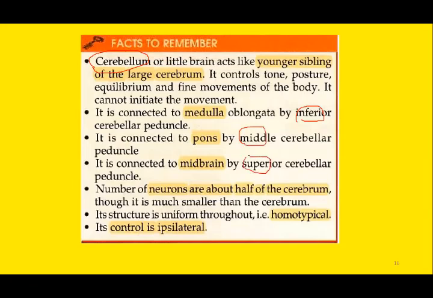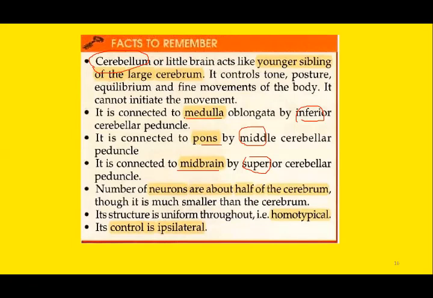These cerebellar peduncles connect the different portions of the cerebellum with the brainstem. For example, the superior cerebellar peduncle will connect the cerebellum with the mesencephalon, that is the midbrain. Similarly, the middle cerebellar peduncle will connect the cerebellum with the pons, and the inferior most will connect it with the medulla oblongata.